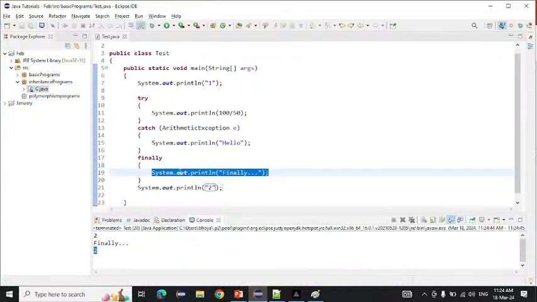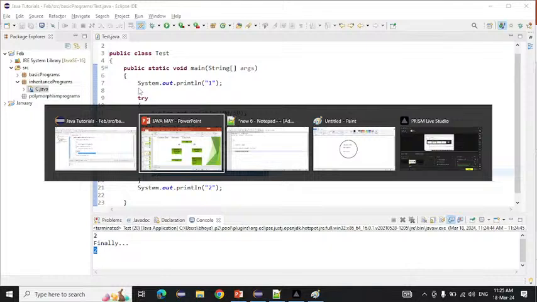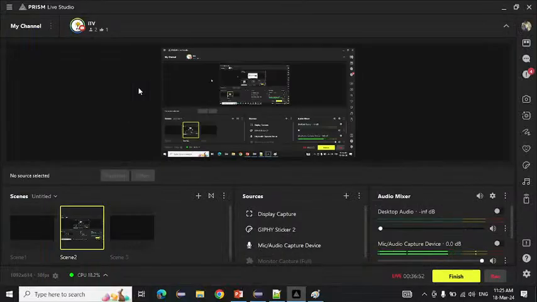So when will finally not execute? There are many cases when finally will not execute. And what is the use of the finally? All those things I will tell you tomorrow. Today's assignment is that you have to create a program on the exception with the try and the catch, and submit it on the group. Okay, understood or any doubt?